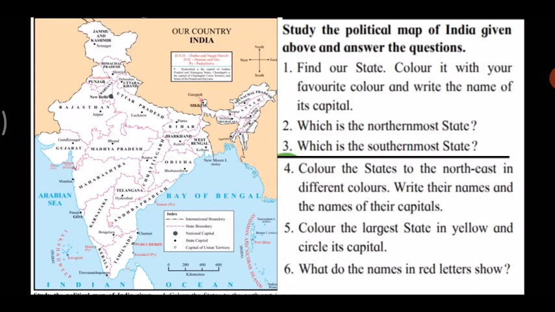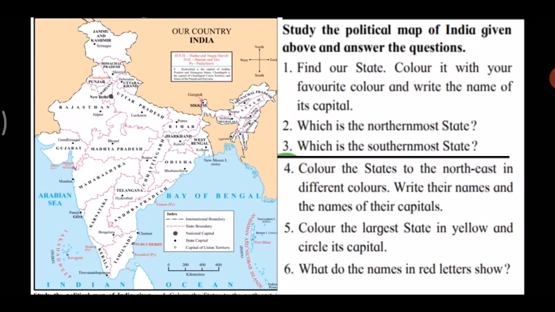Now considering the area, Rajasthan is the largest state in India. Which is the largest state in India? Rajasthan. It is followed by Madhya Pradesh. Can you see Rajasthan on the western side? Yes. The second largest state is Madhya Pradesh. Then Maharashtra is in the third place.